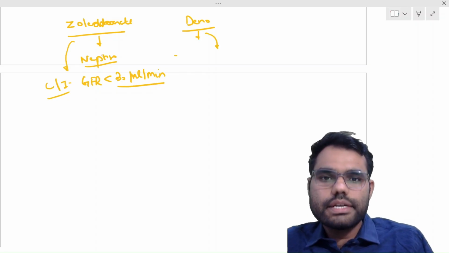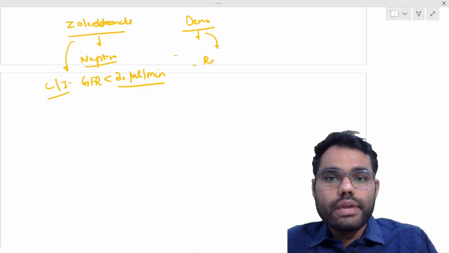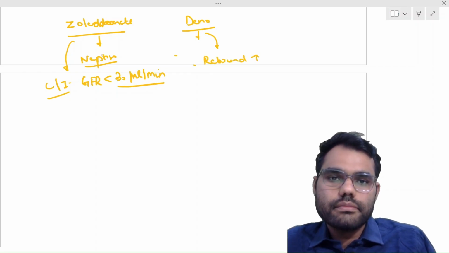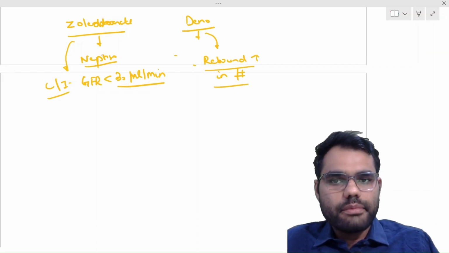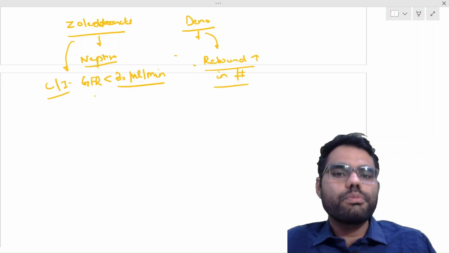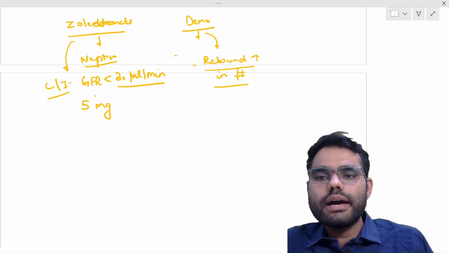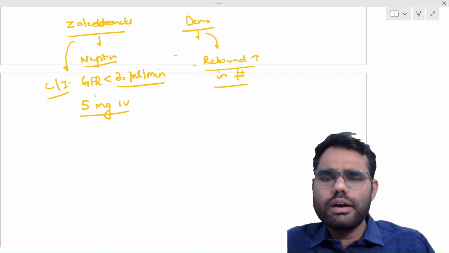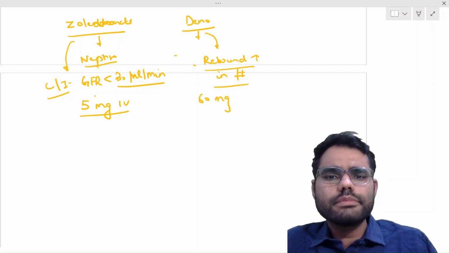And the major drawback of denosumab is that once it is stopped, there is a risk of rebound increase in fractures. So, three common side effects and one major difference: zoledronate is nephrotoxic, so contraindicated in people with GFR less than 30, and denosumab causes a rebound increase in fracture rate. The zoledronate dose is 5 mg IV given once yearly over a half-hour infusion. Denosumab, the dose is 60 mg subcutaneous, given every 6 months.